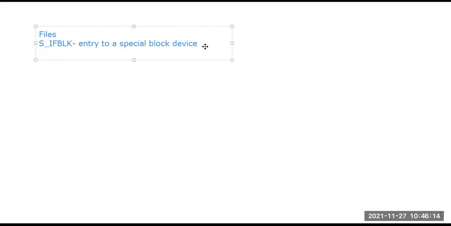Similarly, there are other types of flags present, like S_IFDIR, which means that the entry is a directory. S_IFREG means it is a regular file. S_IFLNK means it is a symbolic link. So we can understand what the file purpose is, what the file type is, and what the permission on that particular file is. This type of information regarding permission of a particular file can be handled by these system calls.